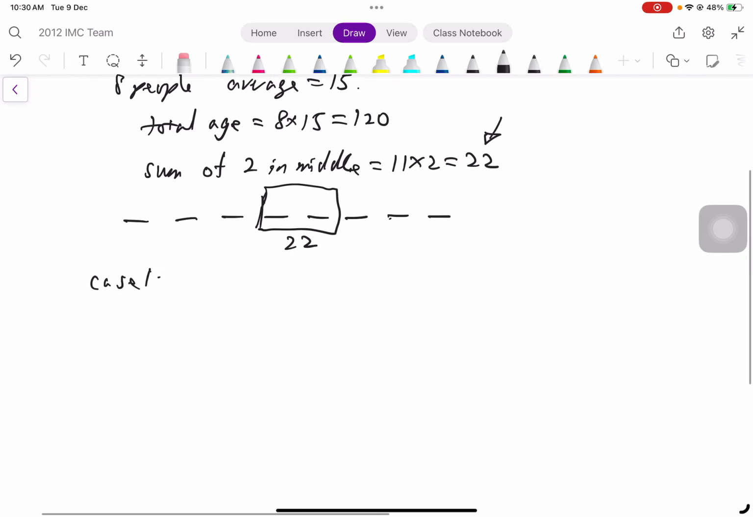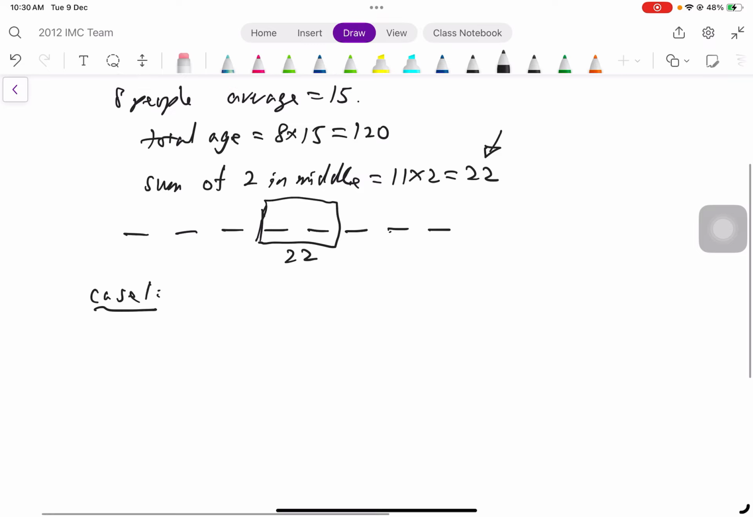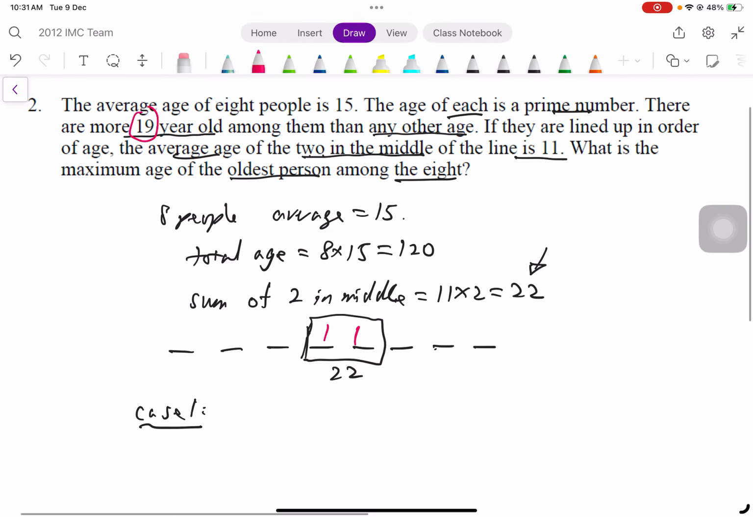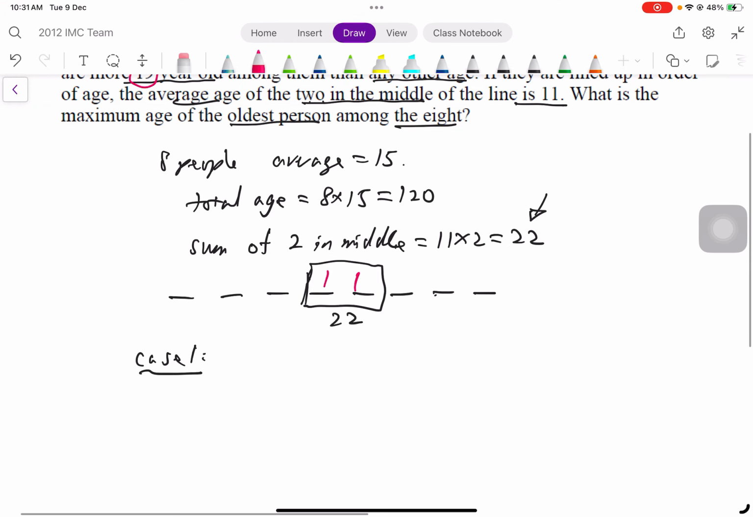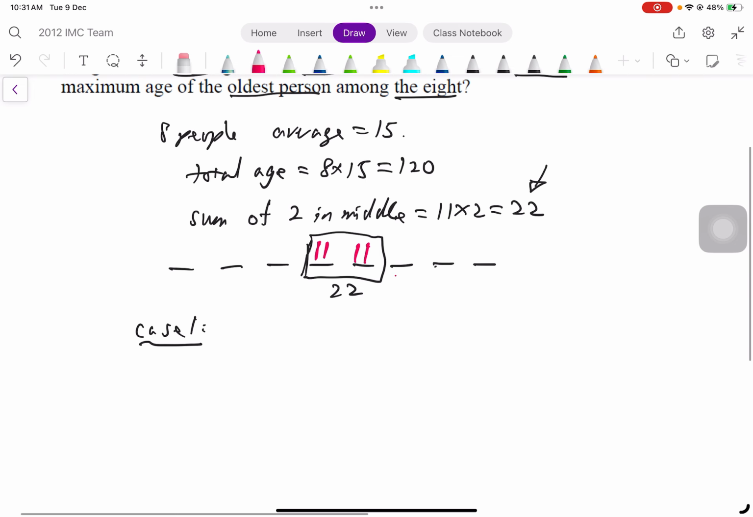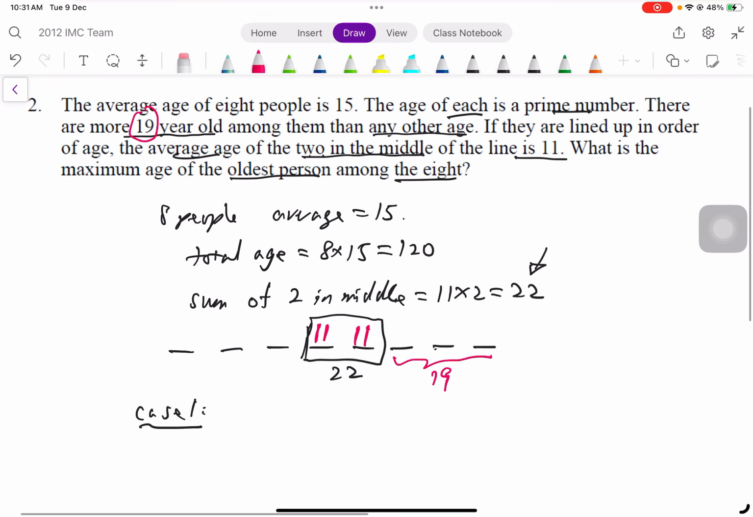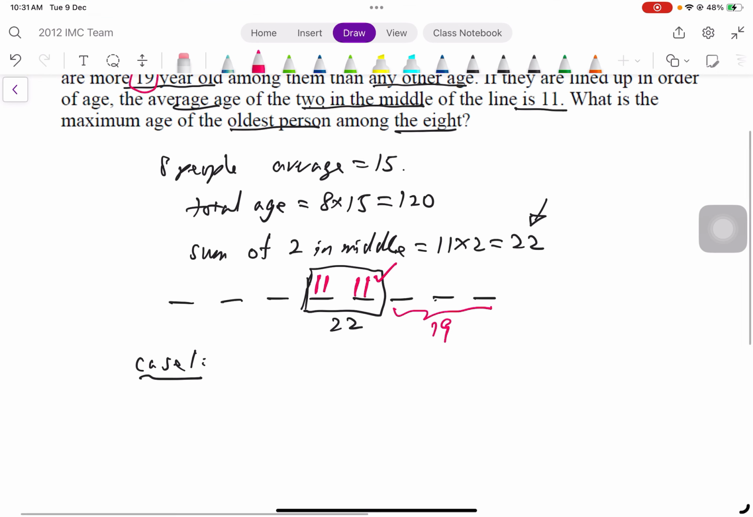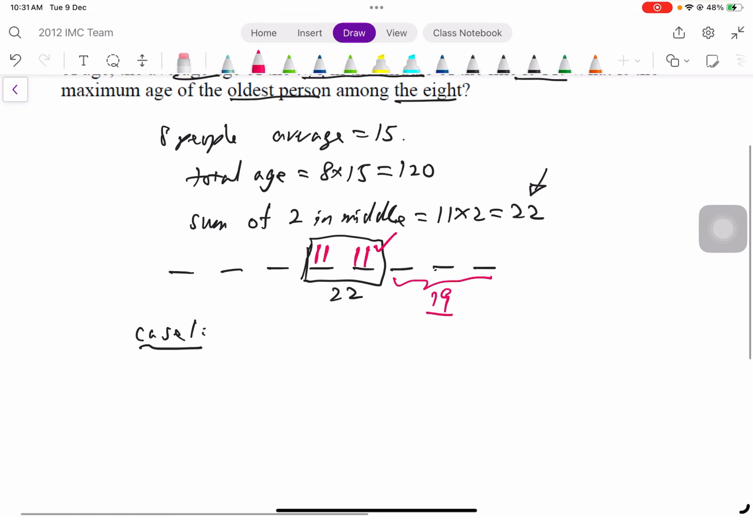How do you get 22? Basically, I would say we will say 11 and 11. It says there are more 19-year-olds among them than any other age. This is 11, this is 11. Therefore, these 3 people must be 19, because 19-year-olds have more people than the rest. The 11-year-olds already have 2 people. Therefore, 19 years old must have 3 people.